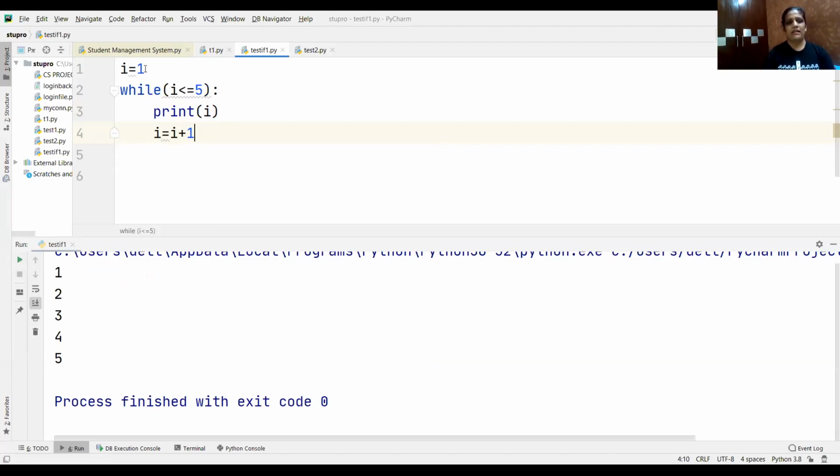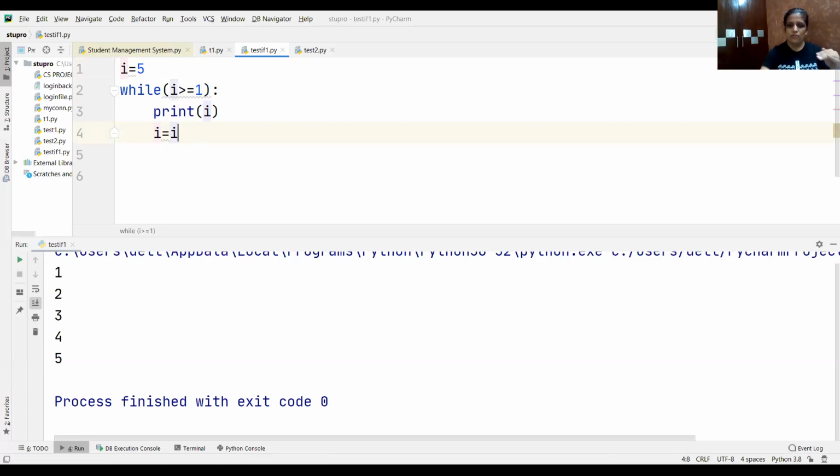Okay. If I want to print in reverse order, what do I have to write? What will be my starting point then? The starting point will be 5. And here I need to put greater than equals to 1, then print I, and because I'm going in reverse order, now what do I have to do? I have to decrease, right? 5, 4, 3, 2, 1.